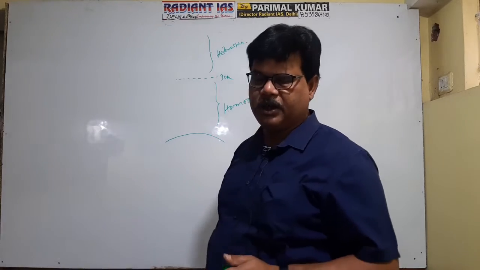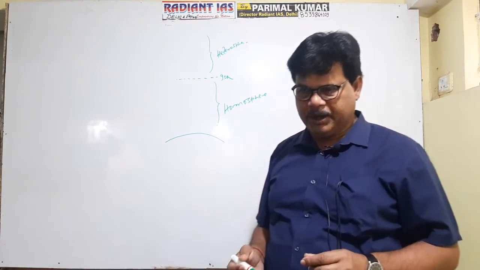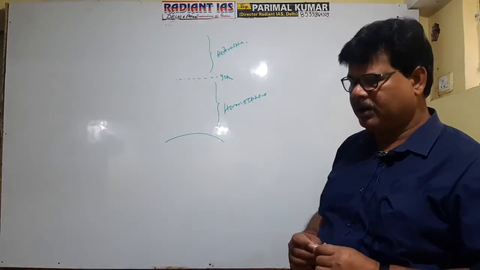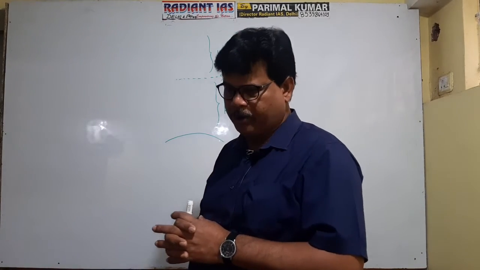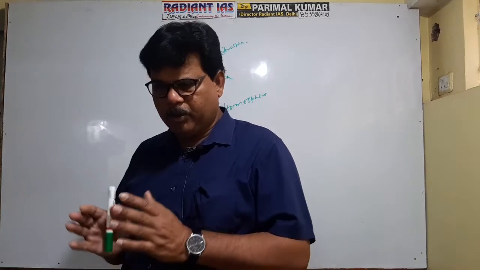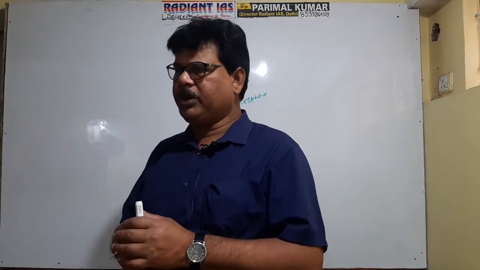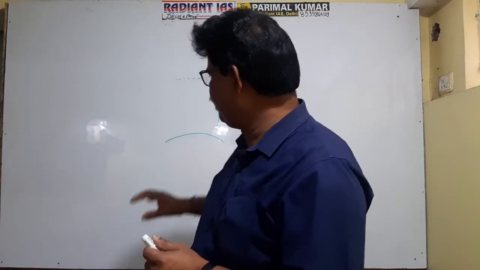The lower part is referred to as the homosphere because in this zone there exists a fixed proportion of gases. A homogeneous composition of gases is found in this zone.